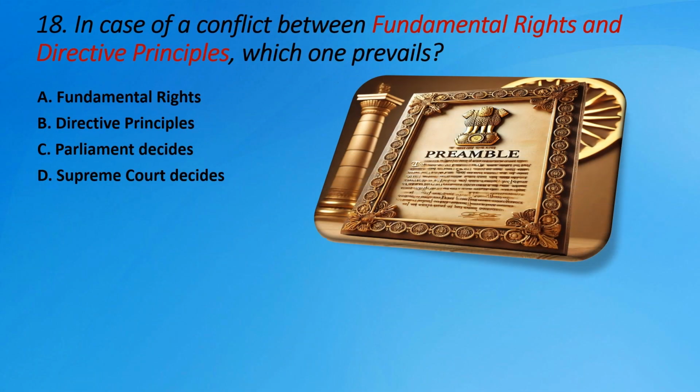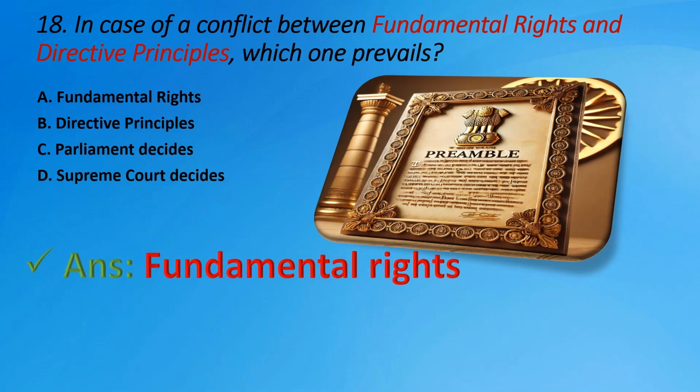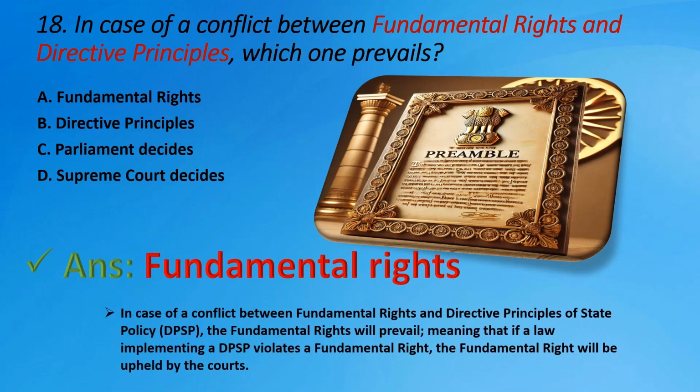Question number 18. In case of a conflict between fundamental rights and directive principles, which one prevails? Options are A. Fundamental rights, B. Directive principles, C. Parliament decides, D. Supreme Court decides. The right answer is A. Fundamental rights. In case of a conflict between fundamental rights and directive principles of state policy, DPSP, the fundamental rights will prevail, meaning that if a law implementing a DPSP violates a fundamental right, the fundamental right will be upheld by the courts.